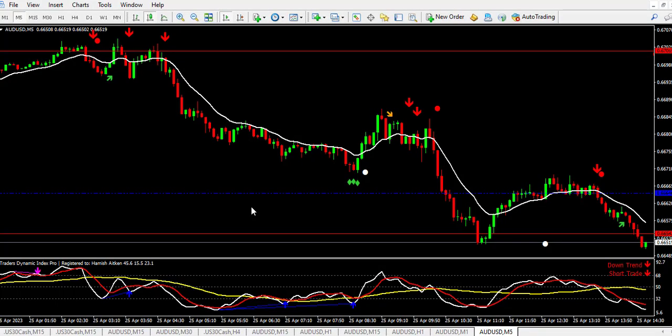Now let me show you how to use this simple strategy that I've combined together for MetaTrader 4. You cannot use this strategy on MetaTrader 5, only on MT4, and you cannot use it on derived platform also.